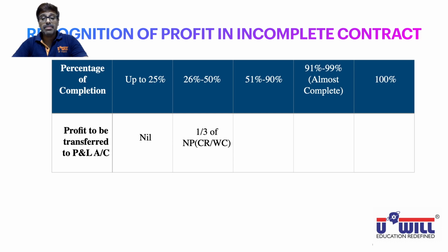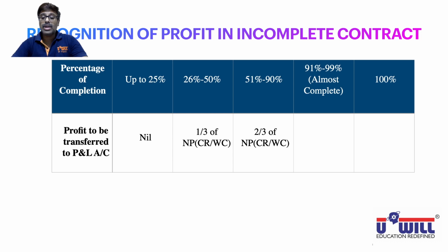51 to 90% means more work is done. More than half the work is over. So that 1/3 becomes 2/3, and the rest remains the same. Now more amount is transferred to the P&L account because more work is done, and less amount is kept as reserves. So what amount is transferred to the P&L account? 2/3 into NP into CR upon WC. That is, 2/3 into notional profit into cash received upon work certified.